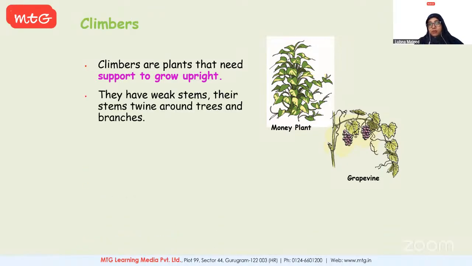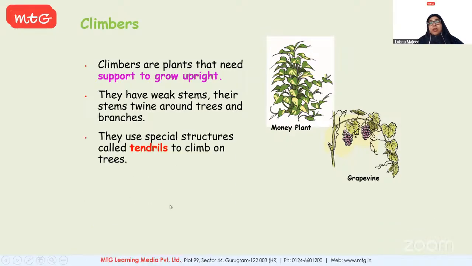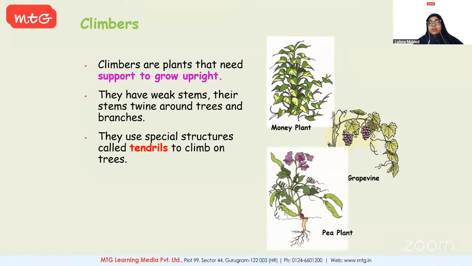For example, you have money plant, you have grapevine. You would have seen how their stem grows, and they need extensive support. So these special structures that help them to climb on the trees are called tendrils. Okay. Another example is pea plant. So that's how they wire around it. They twirl around trees or other stems, and they grow.